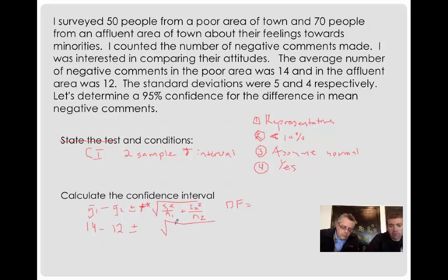And this was 5 squared over 50 plus 4 squared over 70. 14 and 5 for the first one, and for the second one, 12 and 4. That was n. N was 50. So x2 was 12.